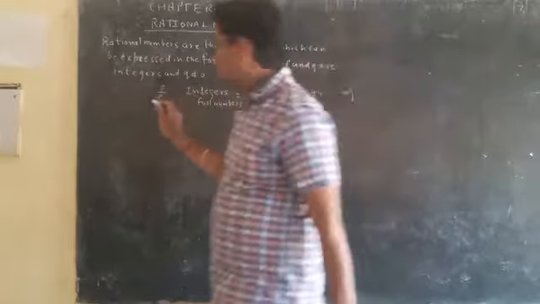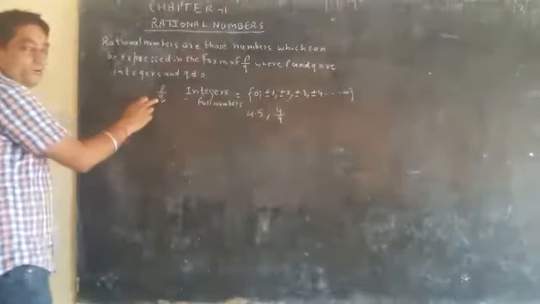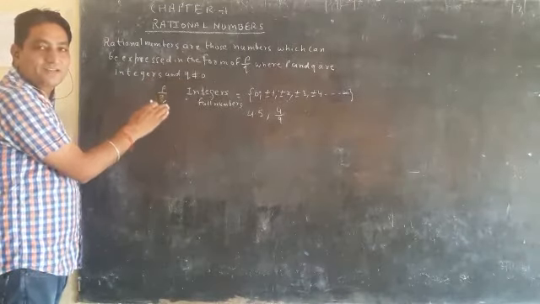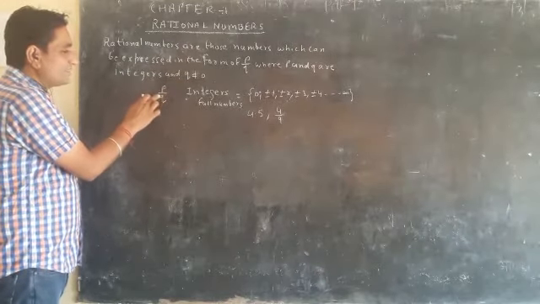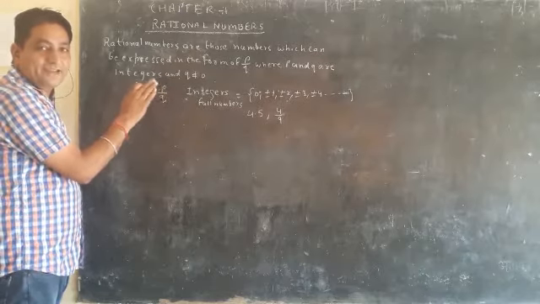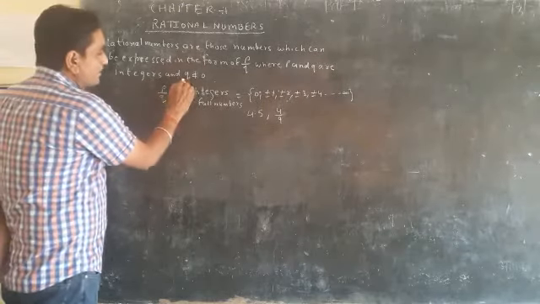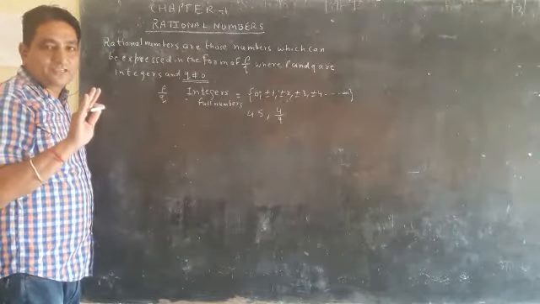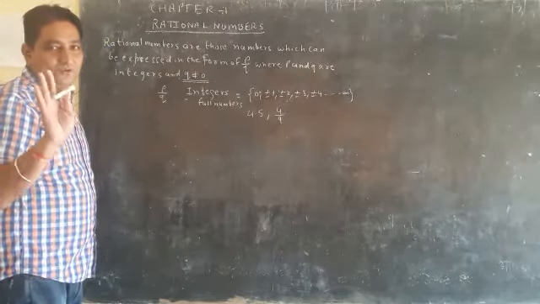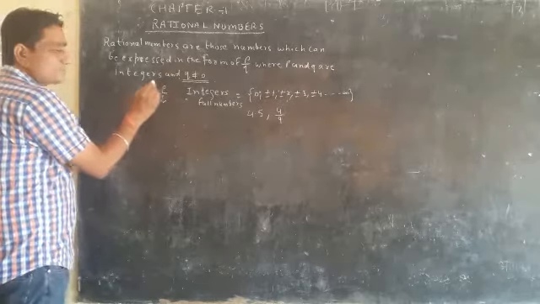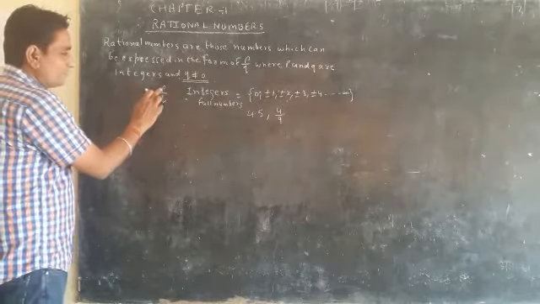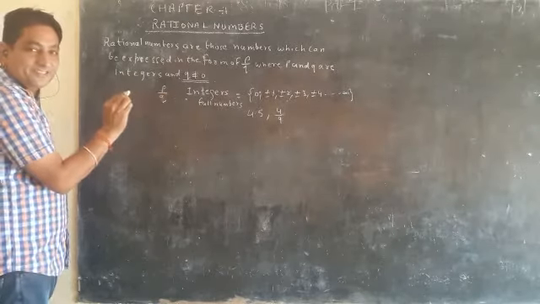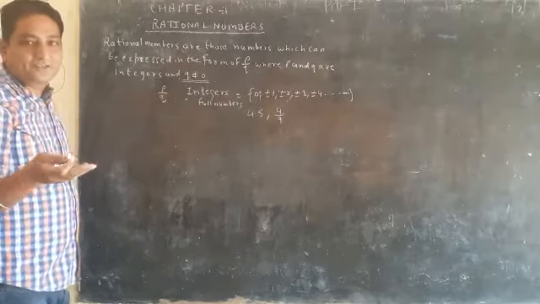So rational numbers are those numbers which can be expressed in the form of P upon Q, where P and Q are integers. P and Q are integers means we can take P and Q as positive, negative and 0.